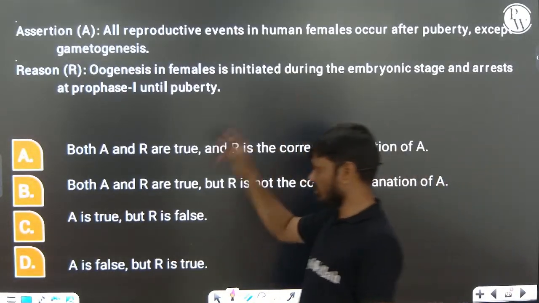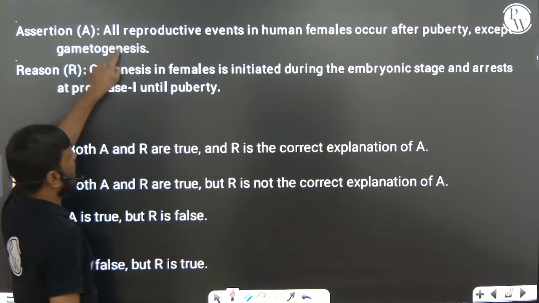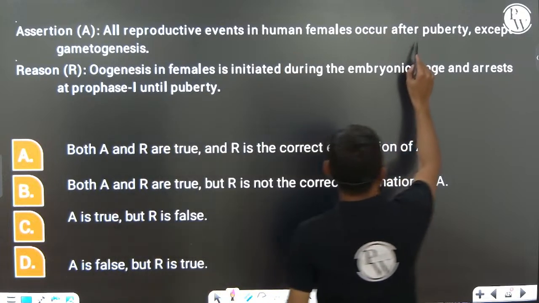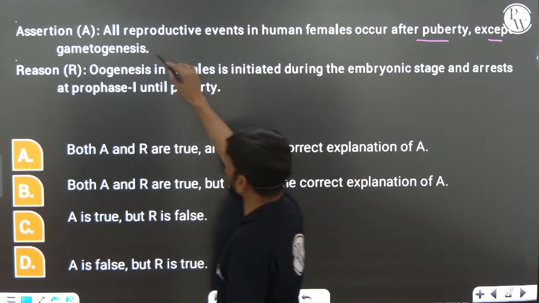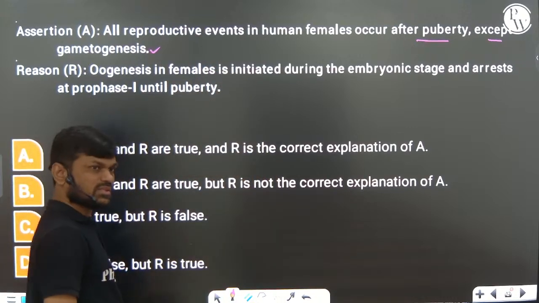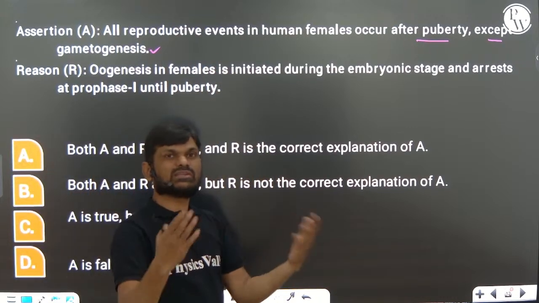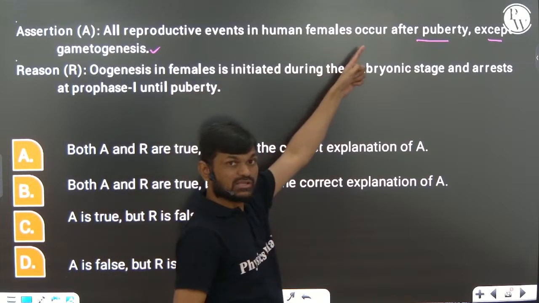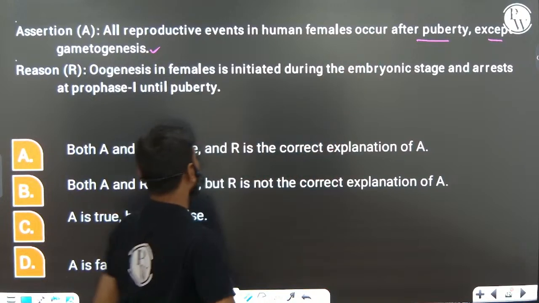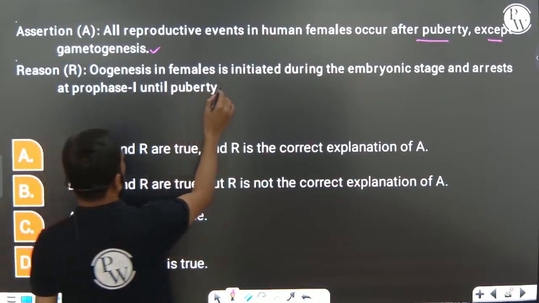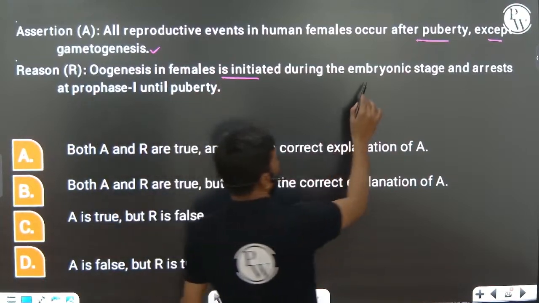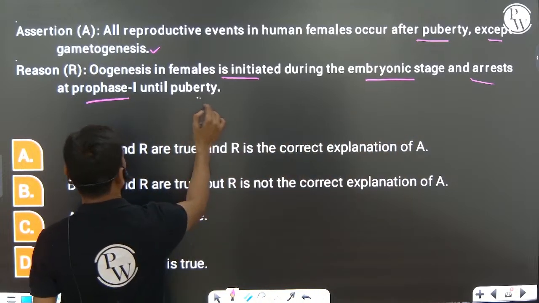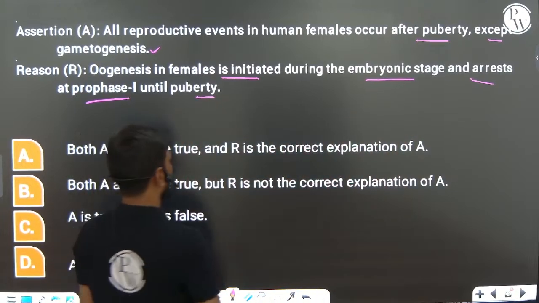You can see one more similar question here. All reproductive events in human females occur after puberty except gametogenesis. Yes, this is right. I told you gametogenesis is initiated during the embryonic stage, but all the remaining events take place at the age of puberty, right? Oogenesis in female is initiated during the embryonic stage and arrested in prophase 1 until puberty, right?